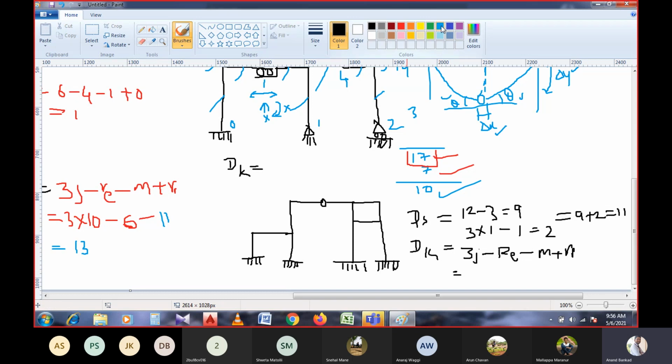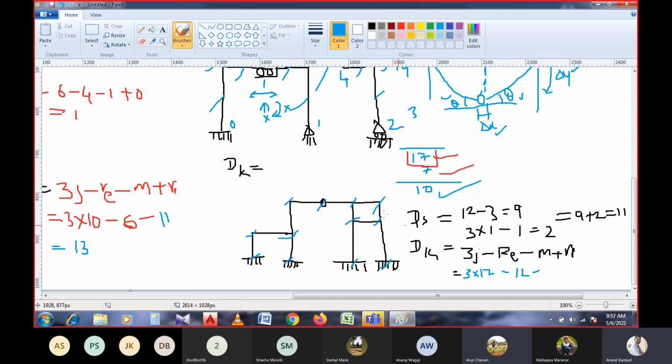Now, how many joints are here? 1, 2, 3, 4, 5, 6, 7, 8, 9, 10, 11, 12. So 3 into 12 minus reactions are 12, 4 into 3.